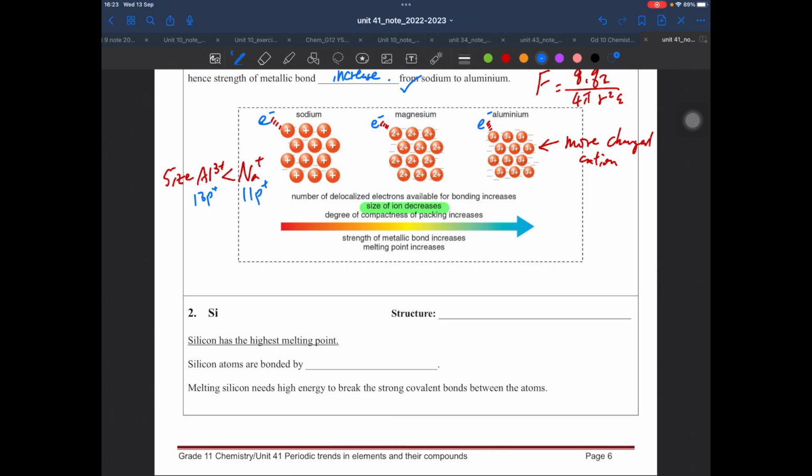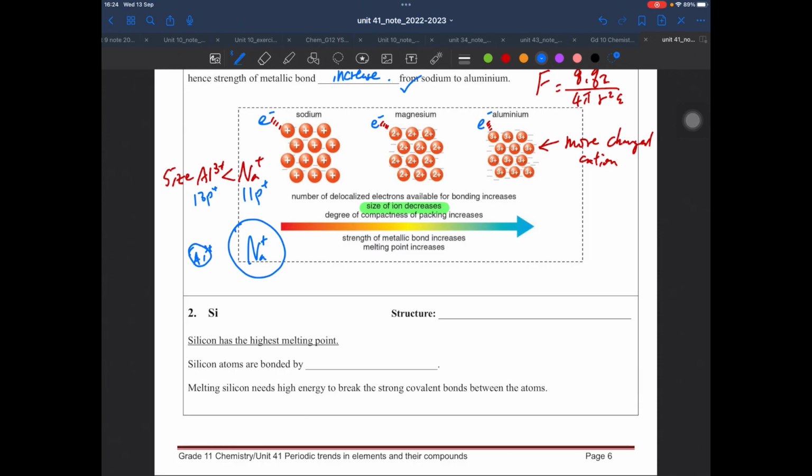So the outermost shell electrons will experience stronger nuclear attraction in the aluminium ion. That's why the aluminium ion will be smaller in size, but the sodium ion will be larger. Of course, this is not to scale.